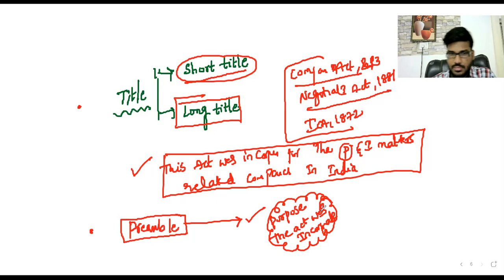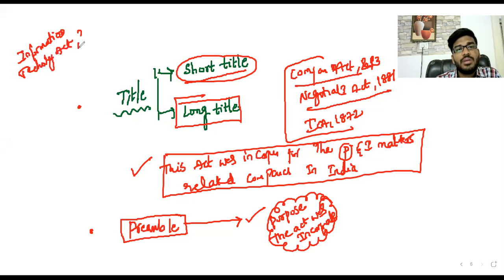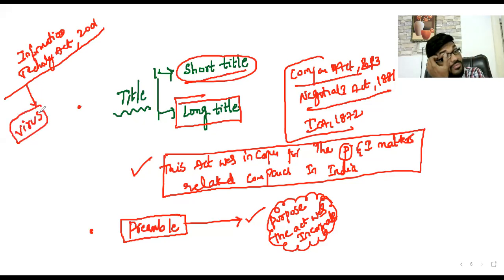A simple example. Whenever I'm studying the Information Technology Act 2001, while reading this act, I find the word virus. What is meant by virus?